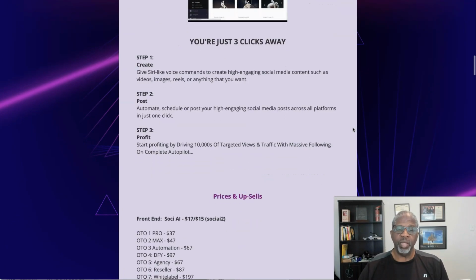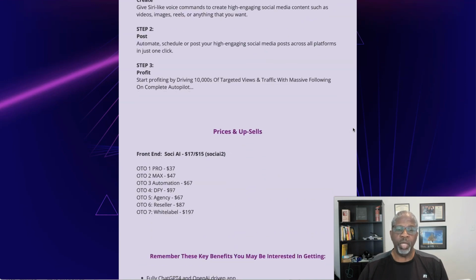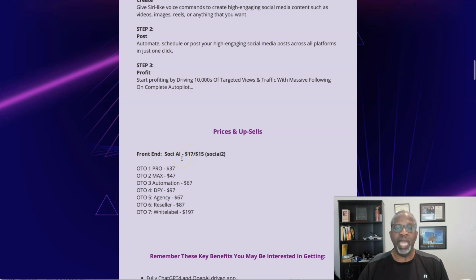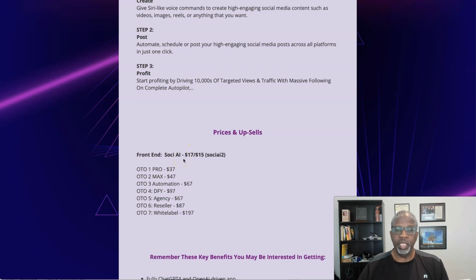And so right now we're going to talk about what it is going to cost you today. So start off with $17. Now there is a coupon, Soci AI 2, that gives you a $2 off coupon, which you can get this for $15 right now. I'm not sure if this is one of the offers where the price increases every hour or not, but it only increases, like minorly. So it's still within that $15 and change range, if that's the case.